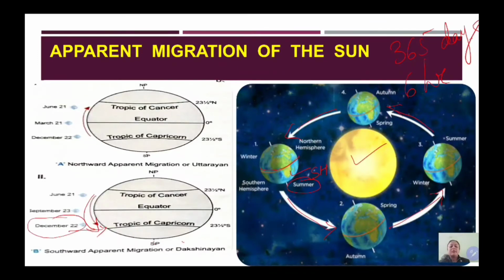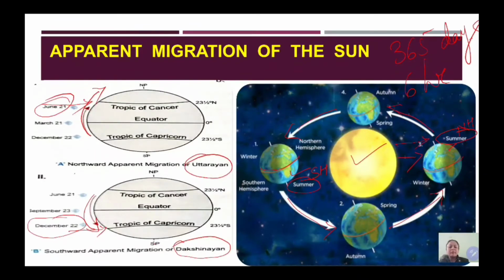This phenomenon is called Dakshinayan, and a position will come where the northern hemisphere will be towards the sun and it will have summer, and the sun will travel towards the north pole. It will be vertical on the Tropic of Cancer on 21st June. This phenomenon is called Uttarayan.